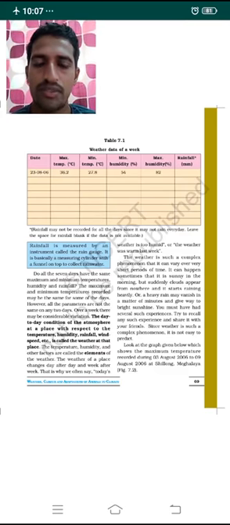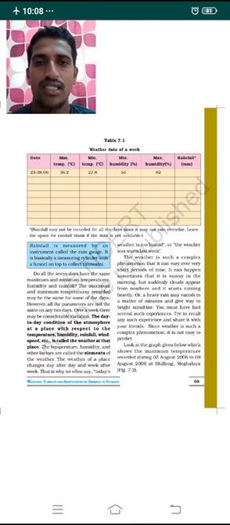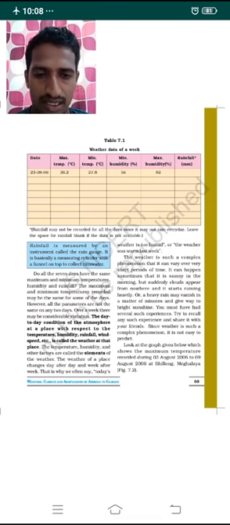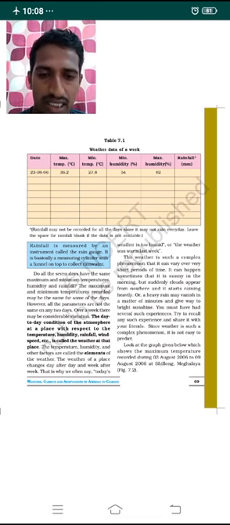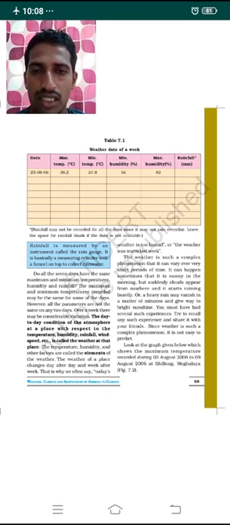Dear students, in the previous class we studied the definition of weather. The day-to-day condition of the atmosphere at a place with respect to temperature, rainfall and humidity is known as weather. These are the parameters to decide weather at a given place. Weather is a very complex phenomenon which cannot be predicted very easily. The weather can vary at any point of time within a day or within a week.